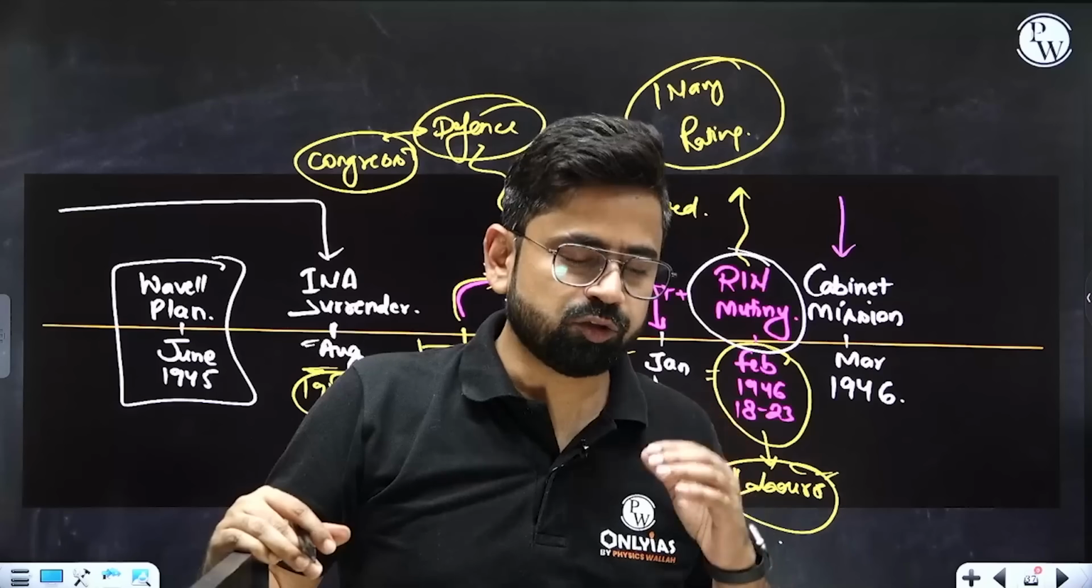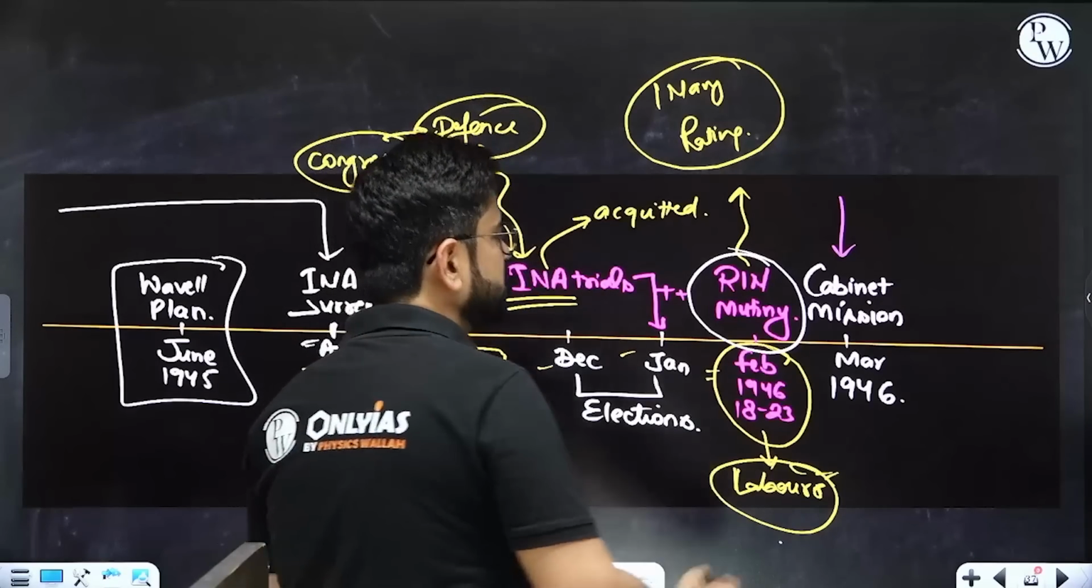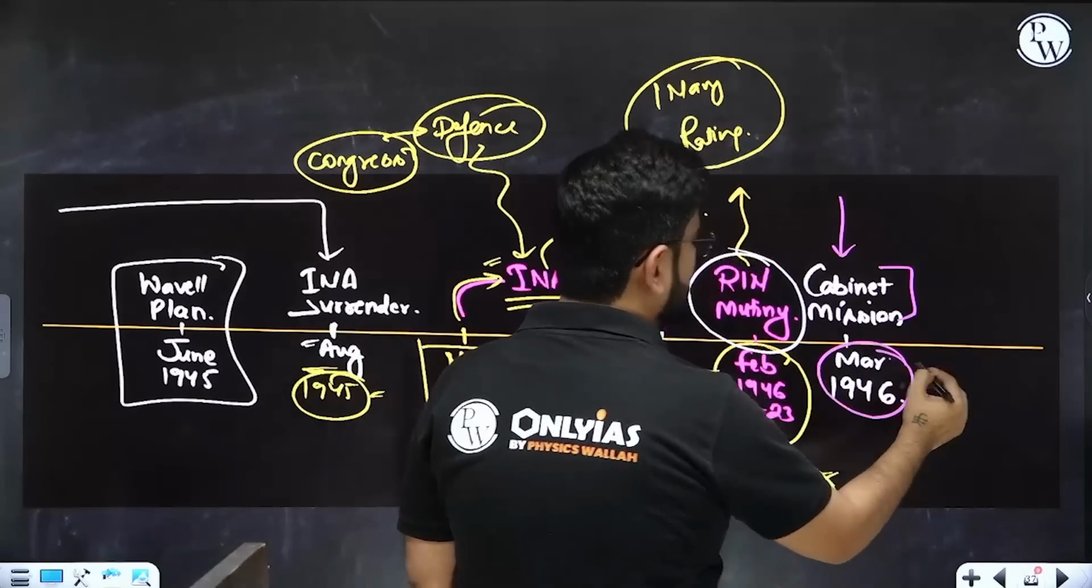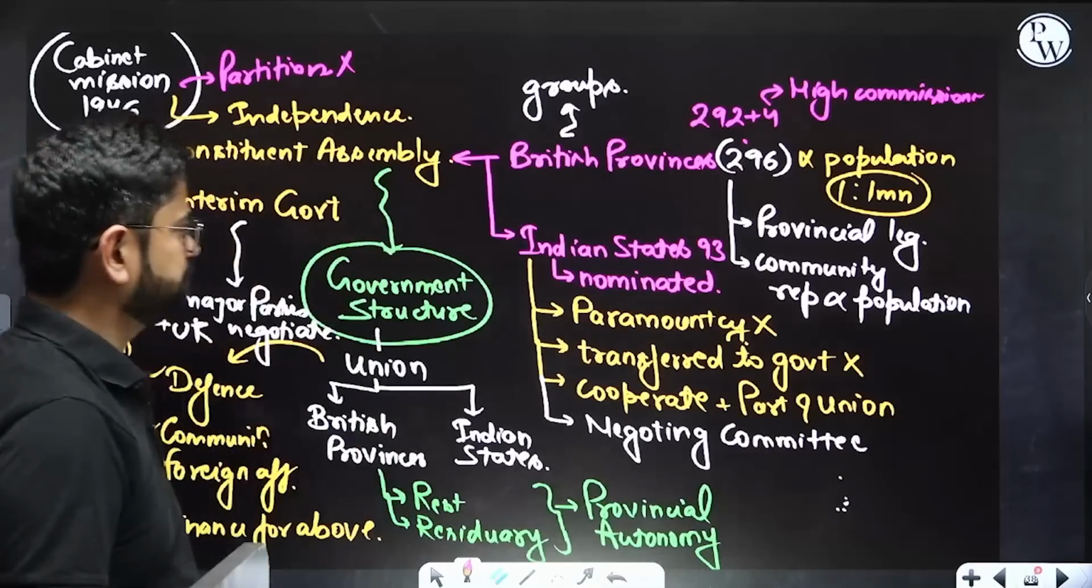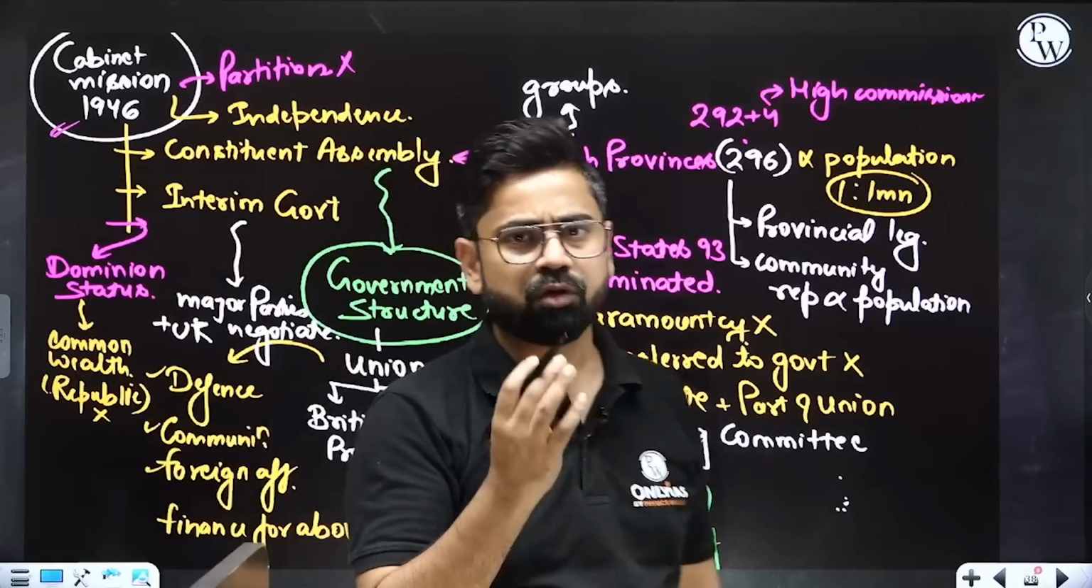What should be the constitutional or the government structure after they have exited. So for that purpose, Cabinet Mission came to India in March 1946, and they proposed a few things to us. So Cabinet Mission is very, very important, right? We can expect some question out of it. So let's focus on Cabinet Mission.